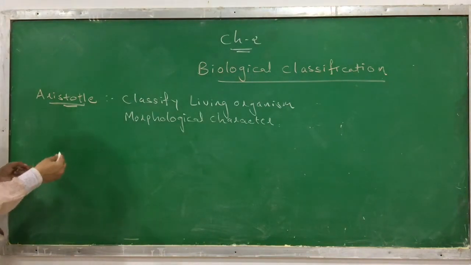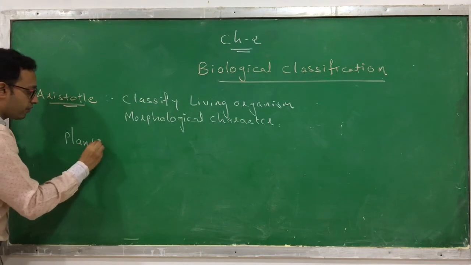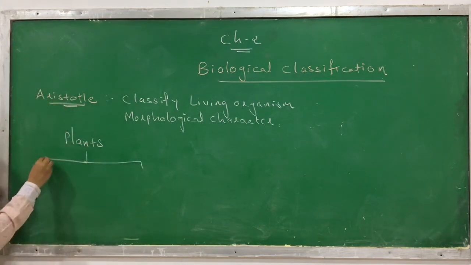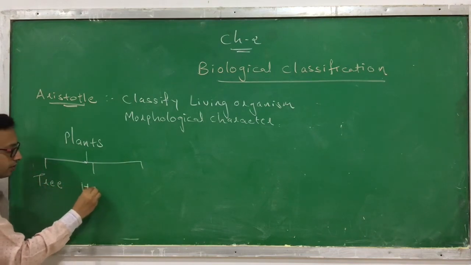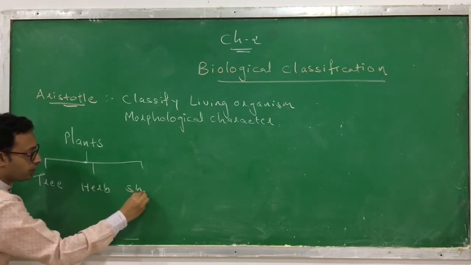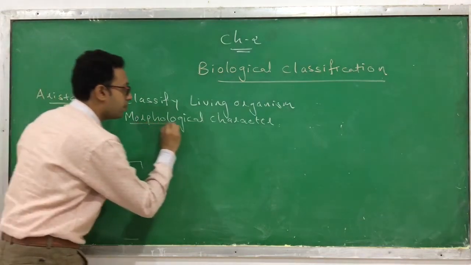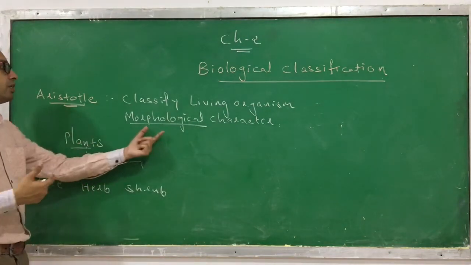So what has he done? He divided the plants based on their morphological appearance into 3 types. You can say that he divided them into tree, herb, shrub, and so on. So this is a classification of plants based on the morphological characters, how they look externally.